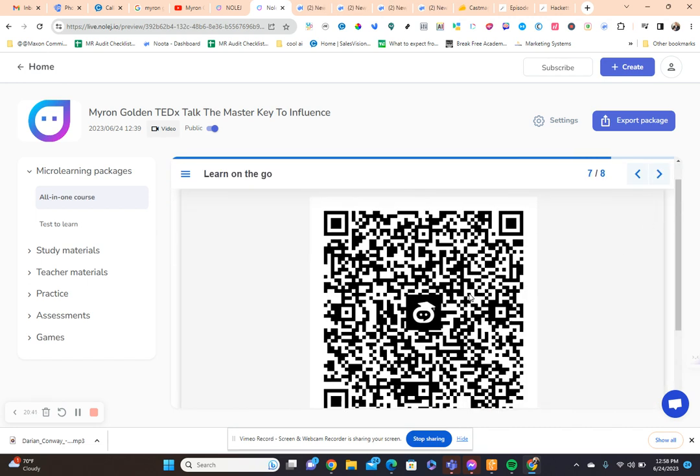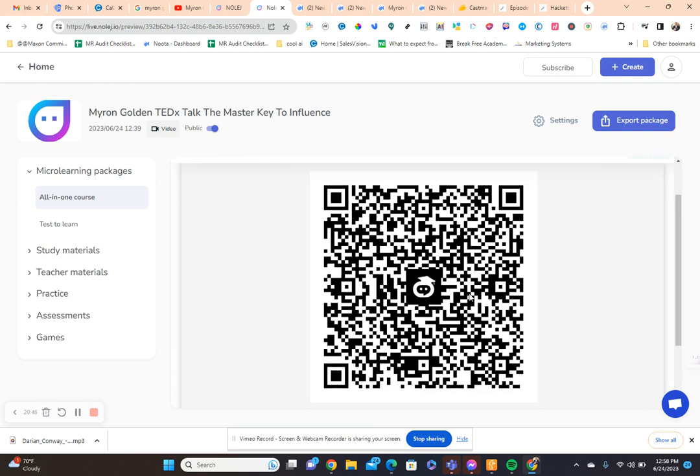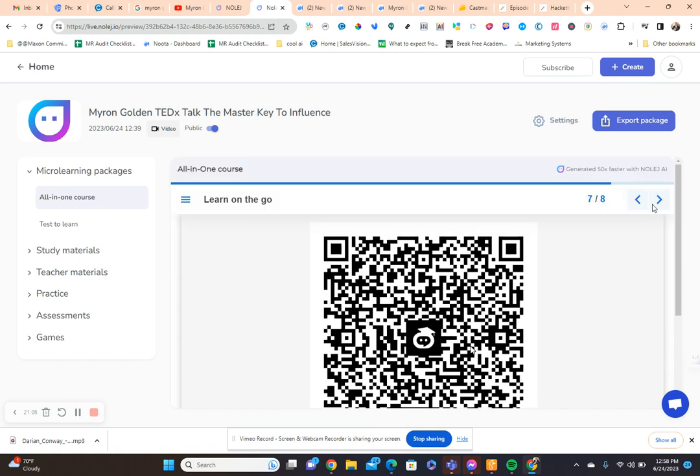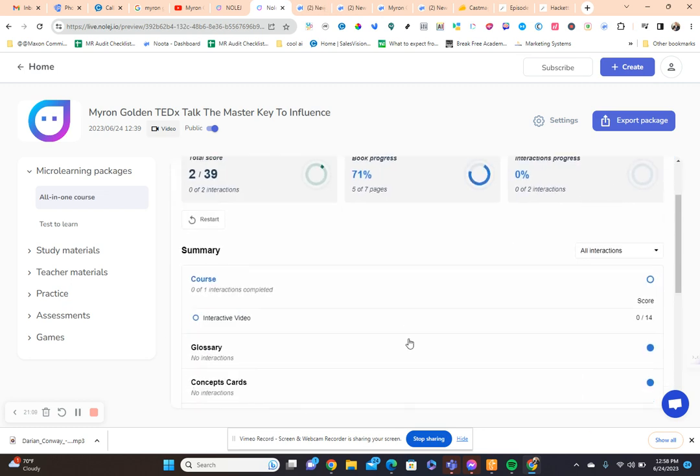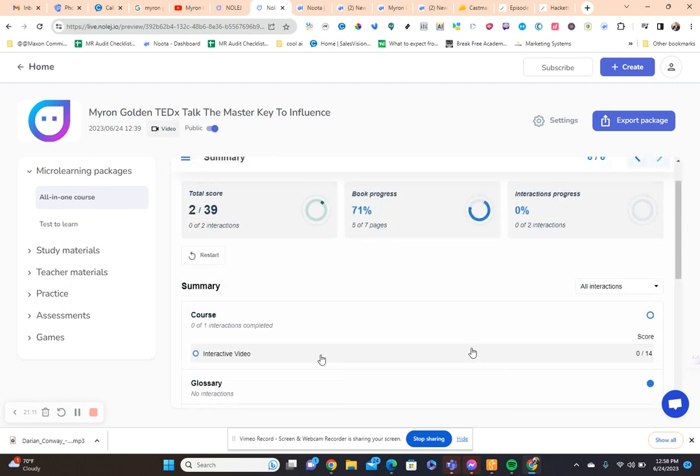So if I was to take a picture of the QR code, you can't see me doing this, but let's see. Yeah, so I'm looking at it on my phone, and it's doing the same thing on the phone. So now I'm mobile, taking this course. This is really, really cool. Click on number 8. So, oh, check it out. So it has analytics on my interactive progress.